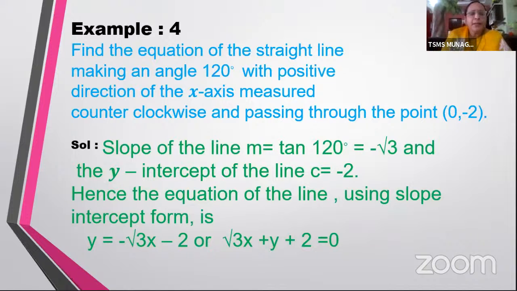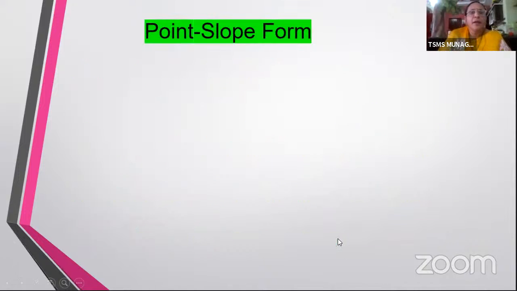So y equal to minus root 3 x minus 2, or you simply take all the values to the left side, you will get root 3 x plus y plus 2 equal to 0. Right. Now let's go to another avatar, which is point slope form.